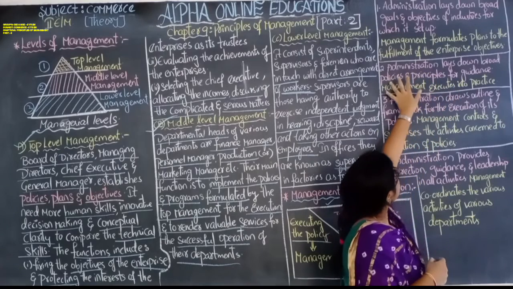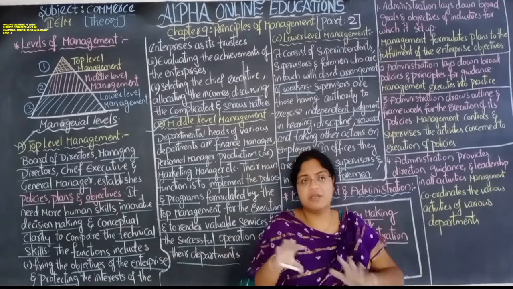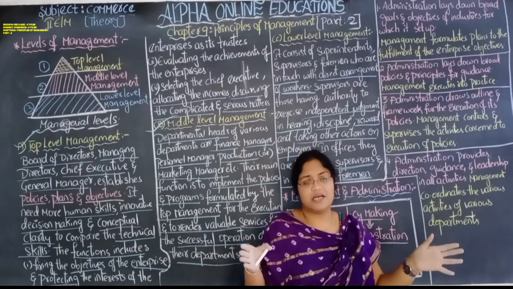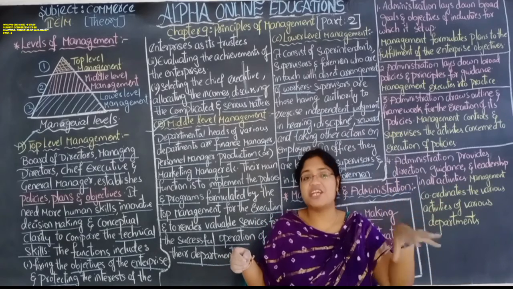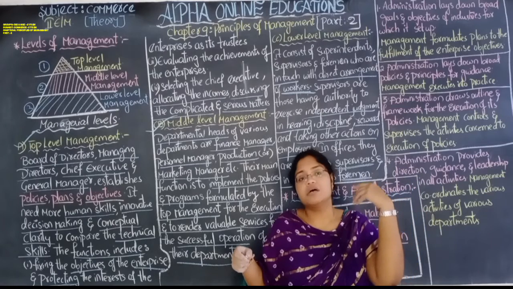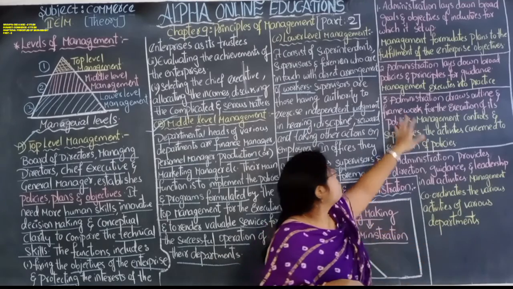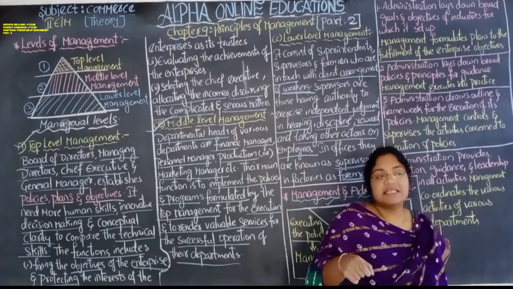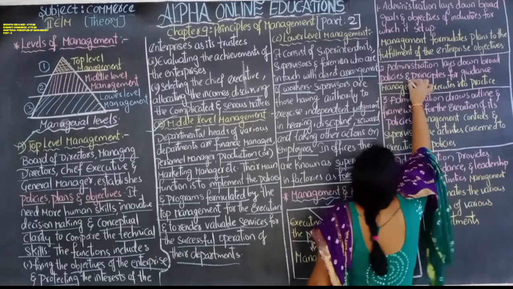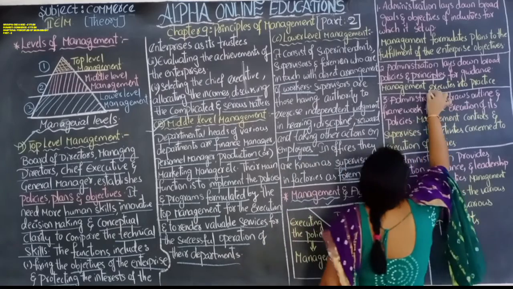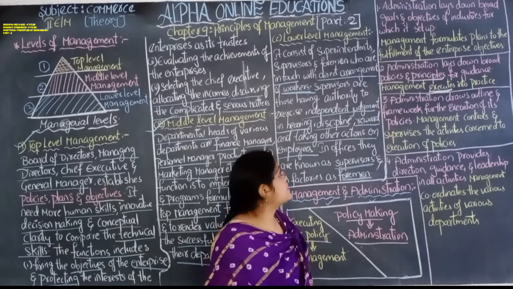Administration lays down the broad policies and principles as guidelines. So administration will create some policies and also certain principles, and based on that it will help the management in implementing and executing those things. It is just a guide. Management puts it into practice. Administration will create the policies and principles, but the management will execute them, meaning the management will put them into practice.